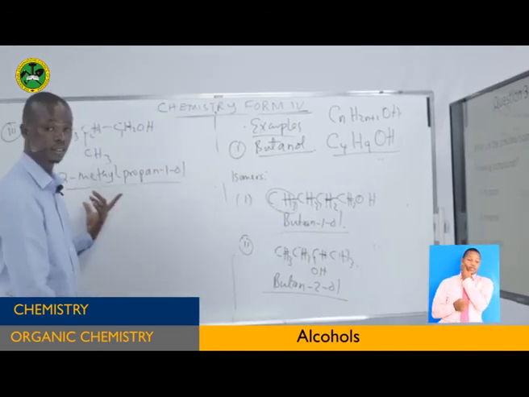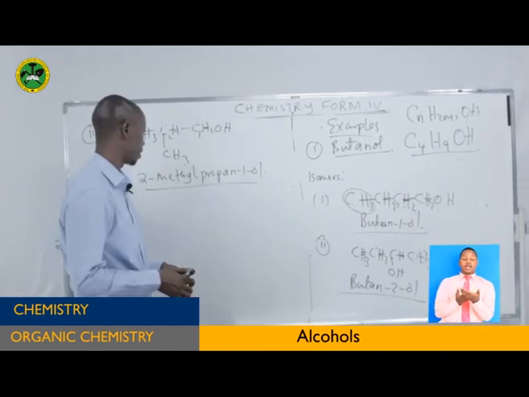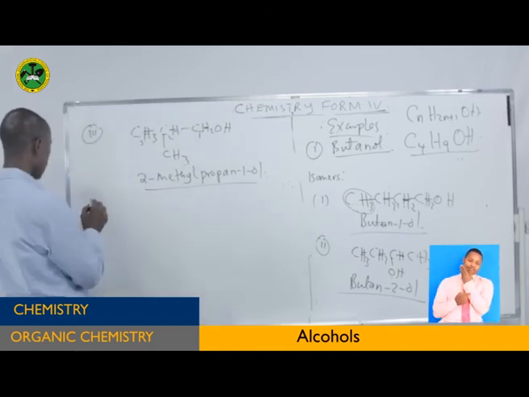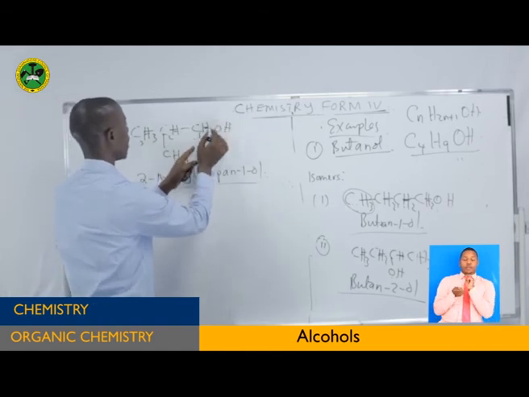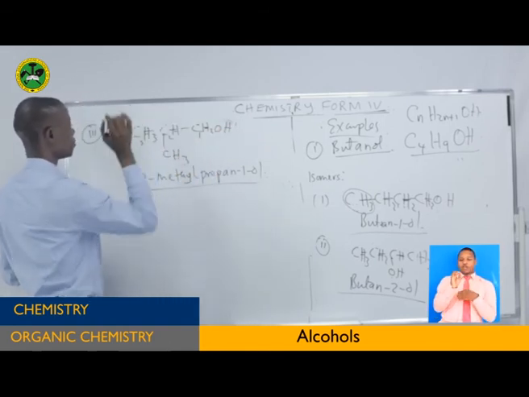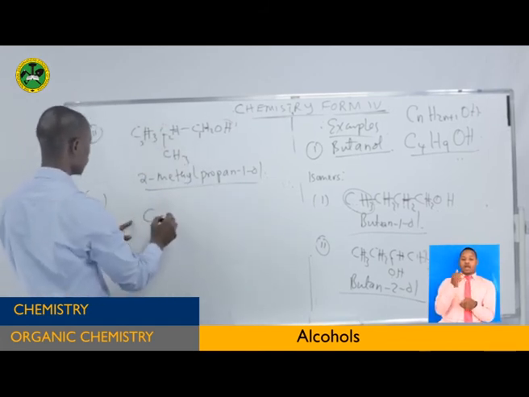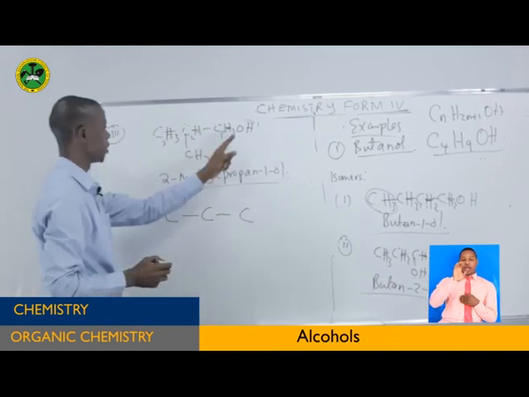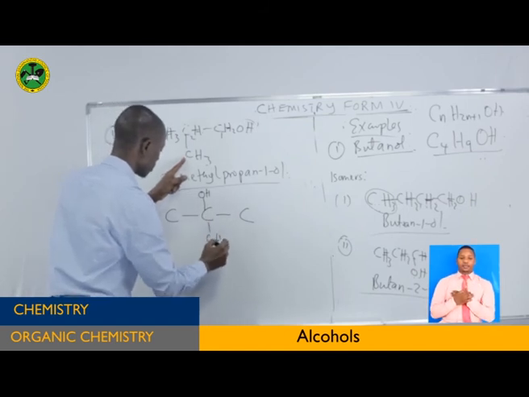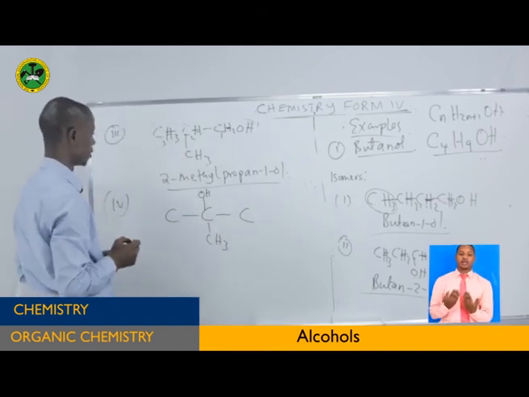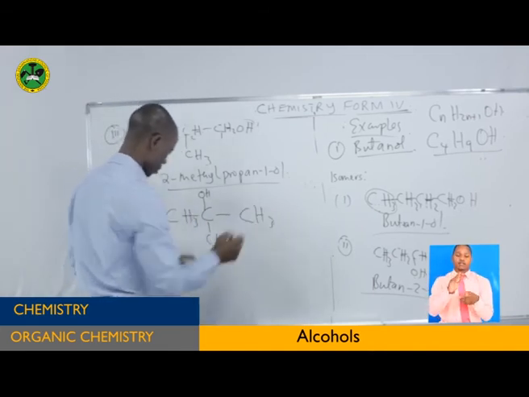Now, can you finish this one? Take a piece of paper and try. Still, we have one more isomer here. Yes. Now, number 4, let us write it. Now change the position of the hydroxyl group and put it at the second carbon atom. So we remain with 1, 2, 3. If this hydroxyl group is taken there, and this is a substituent, we are going to have a different structure.